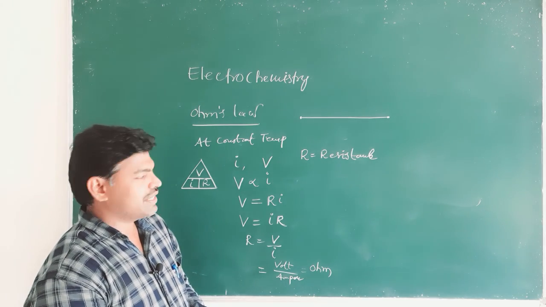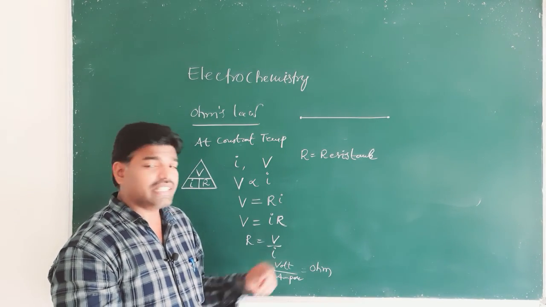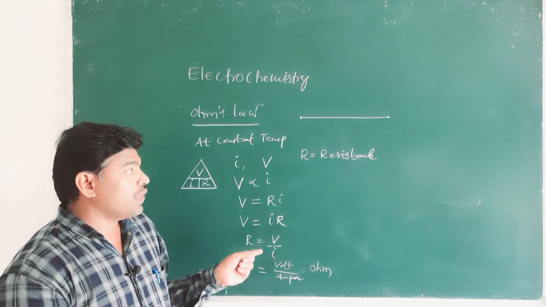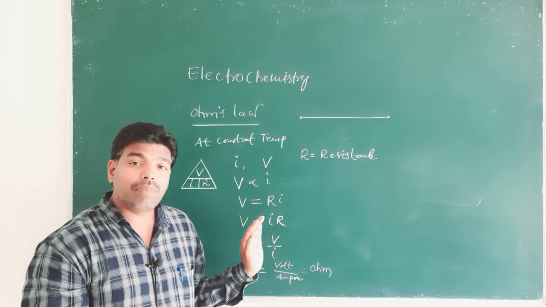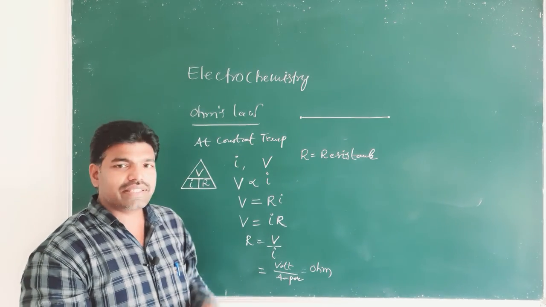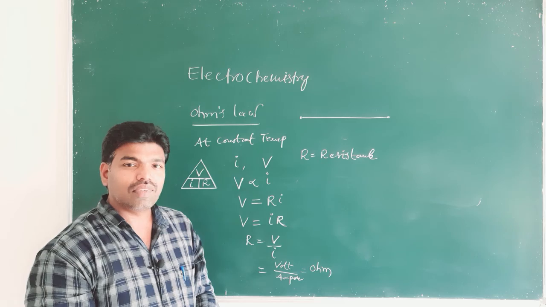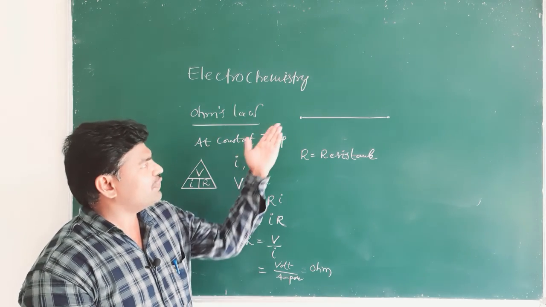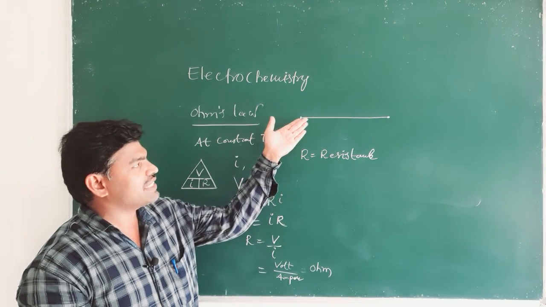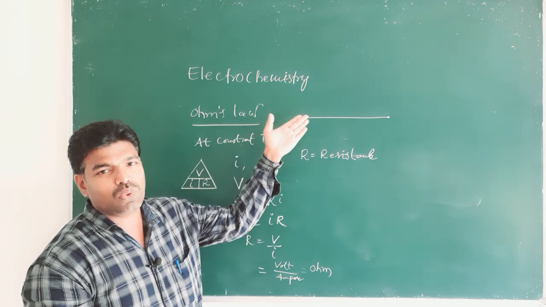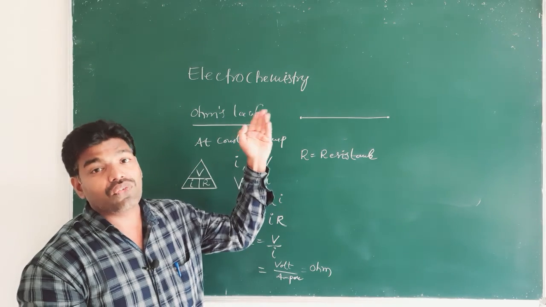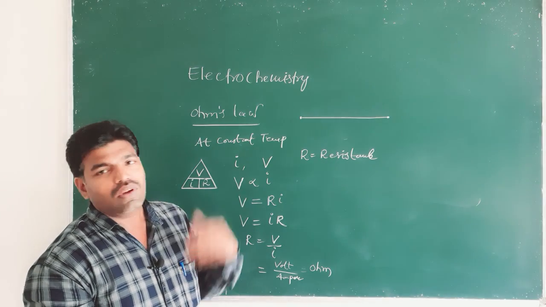This is resistance, and you have to apply this concept to electronic conductors. If you take an electric conductor with electric current I and V the potential difference at the two ends, the current I is directly proportional to V, V equal to IR.